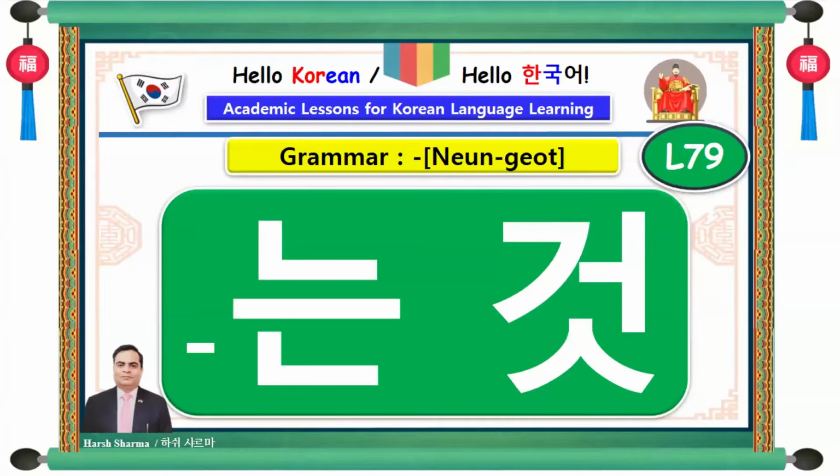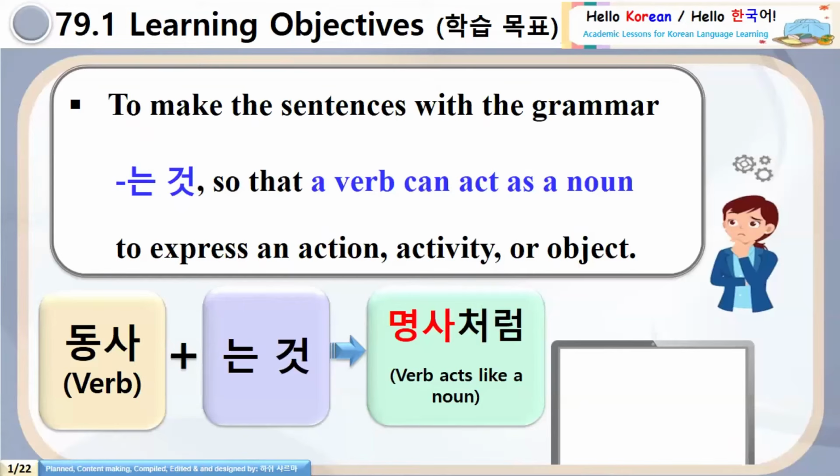As you can see on the screen, we are going to learn the grammar neun-geot. This grammar is one of the core grammar for the preparation of the topic exam. Why? Due to its various forms and uses. Coming to the learning objectives, see here, to make the sentences with the grammar neun-geot so that a verb can act as a noun. Very important grammar. For what? To express an action, activity, or object.